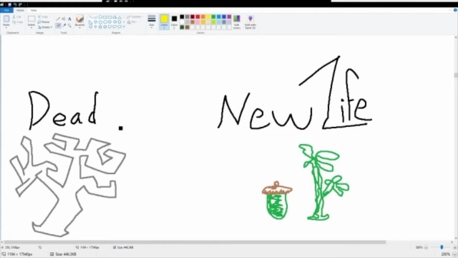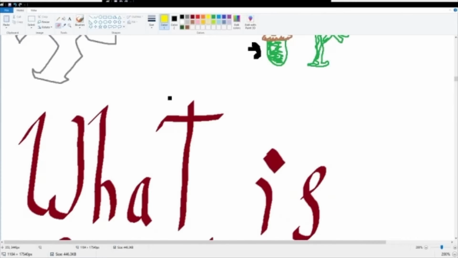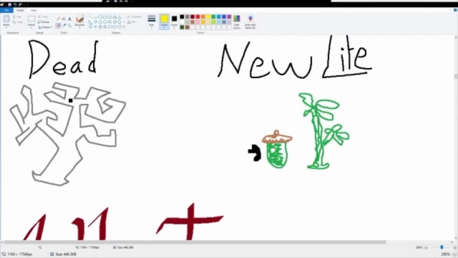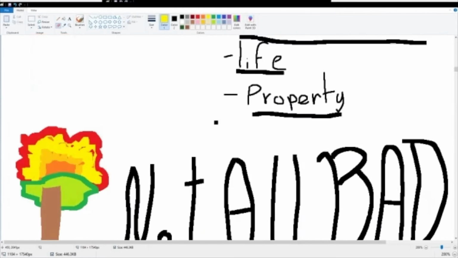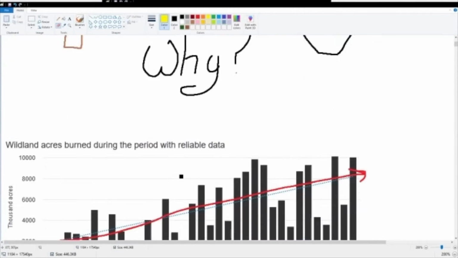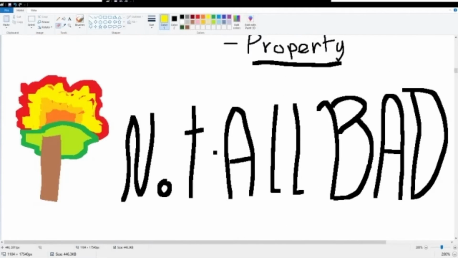Wildfires, and fires in general, are one of the key aspects of restarting forests. It's one of the cycles that is used by life itself to restart. It clears away dead trees and opens up acorns that then sprout into new trees on the corpses of their fallen grandfathers. So, now we gotta ask, because we know we're getting more wildfires and we know what they do, what is a wildfire?